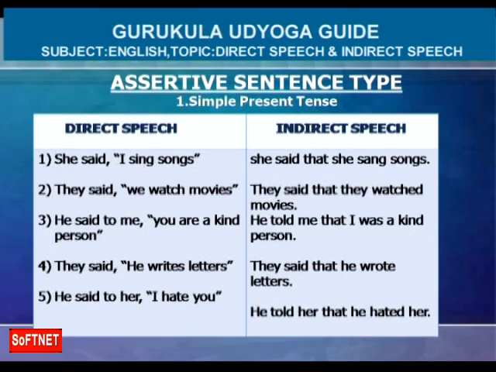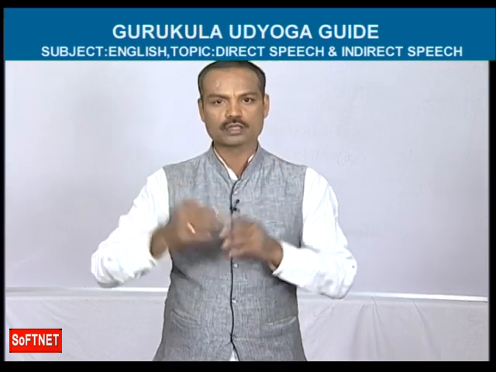Now I am going to tell you the reporting verbs of direct speech, and you change them into indirect speech. Said, this is the direct speech reporting verb. What should be written in the indirect speech? Said only. Good. For example, told, this one also should be written as it is. Then said to, sometimes they may give said to also, that becomes told. So said becomes said, told becomes told, said to becomes told.